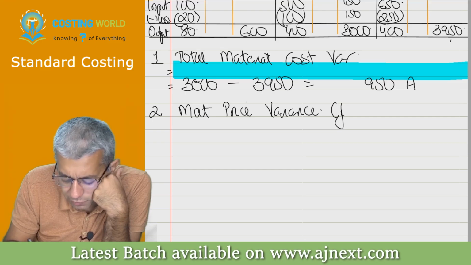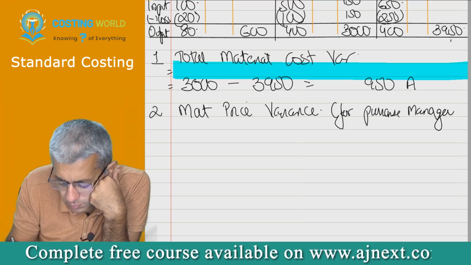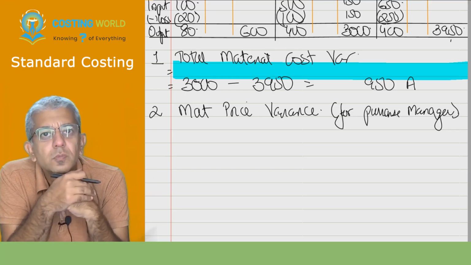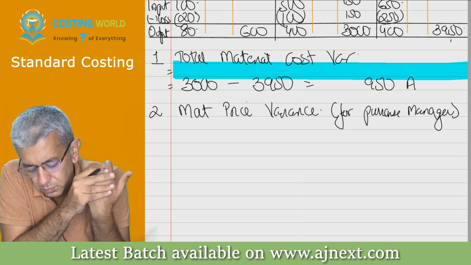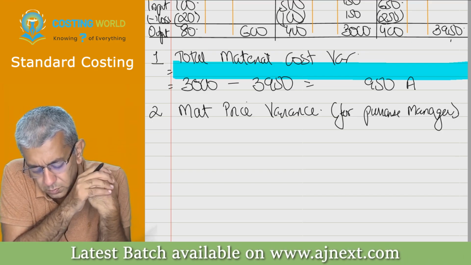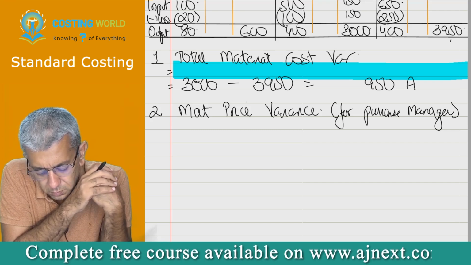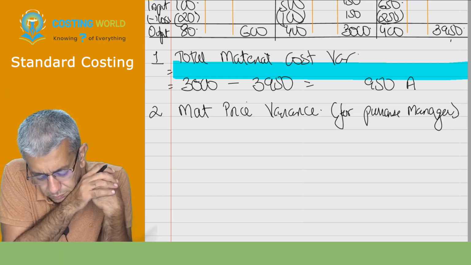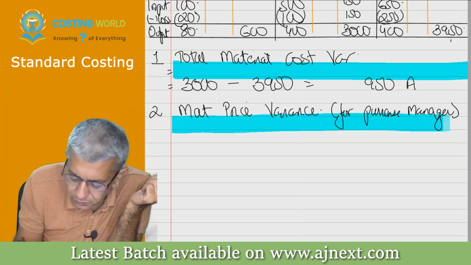In brackets, if you want, you can write down for purchase manager. Now listen. Leave a line over here.